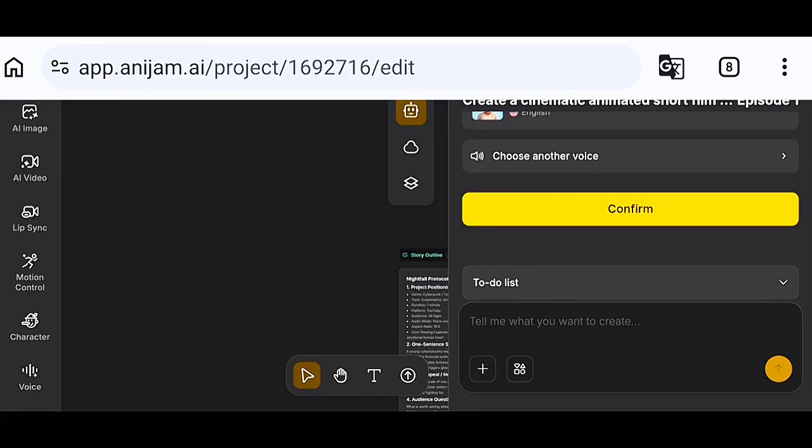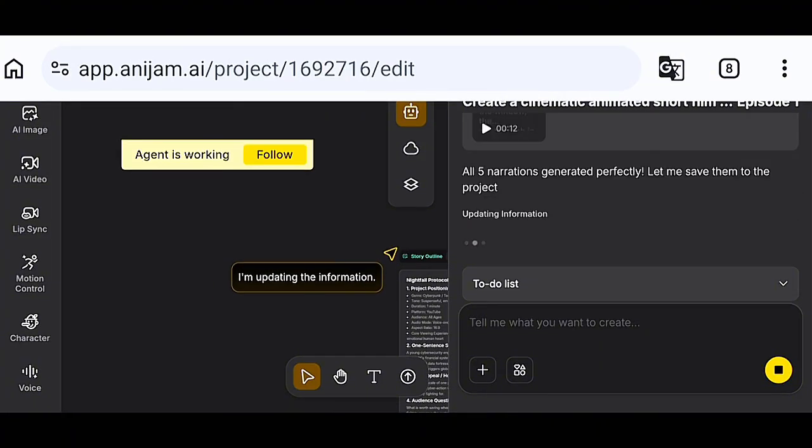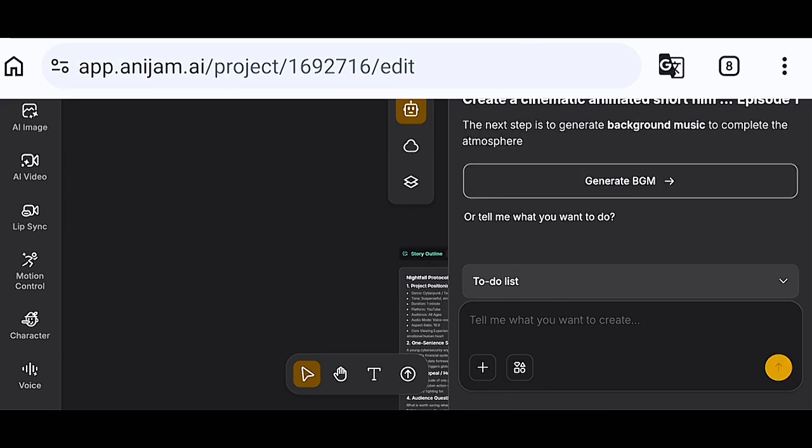So it has given me a voice automatically. Either I choose another voice or I just click on confirm, but I want the AI to choose. I'll just go on and click on confirm. Now my narration is generating. Guys, everything is ready. Aside from happening in one place, Anijam AI is very fast, and that saves you time and stress of generating videos from multiple platforms.